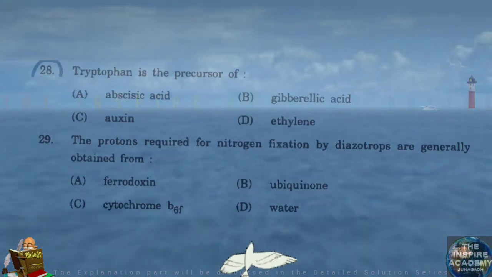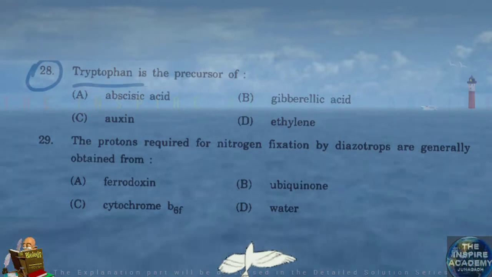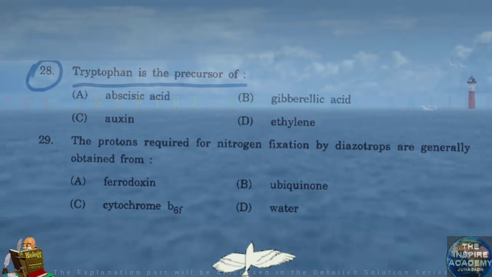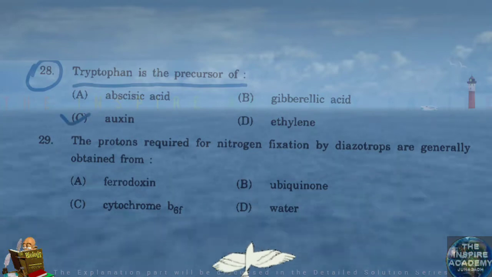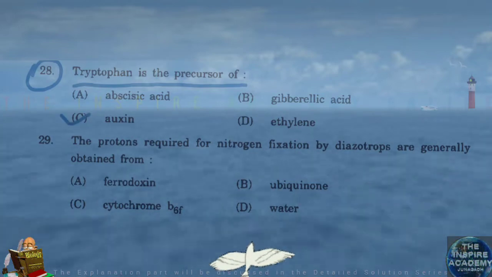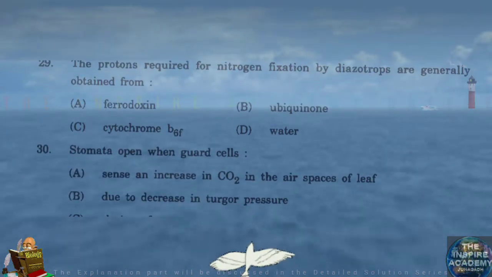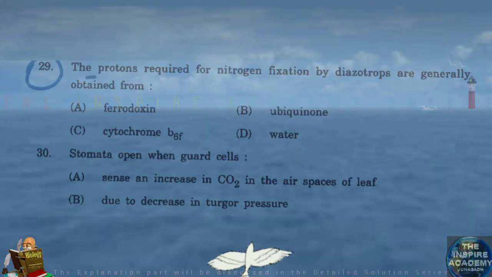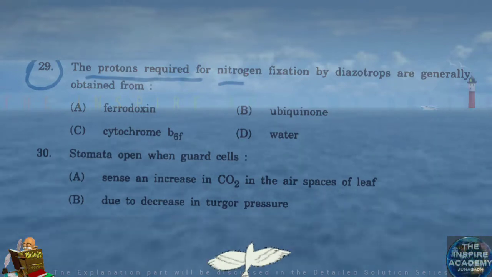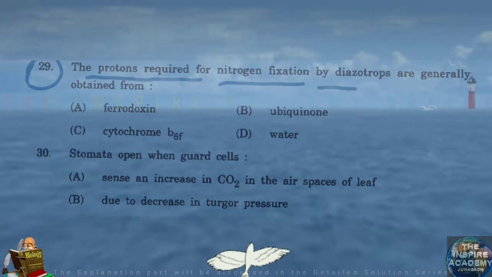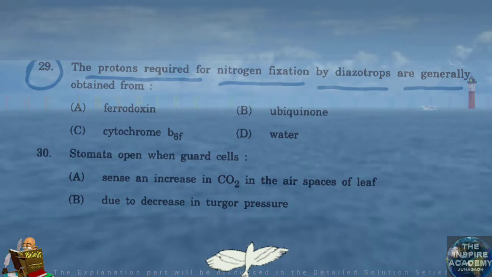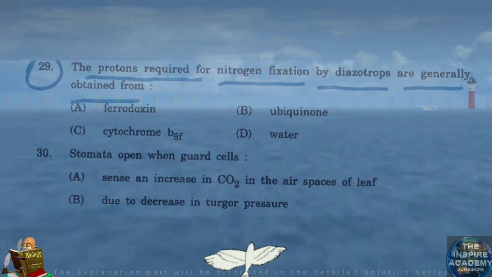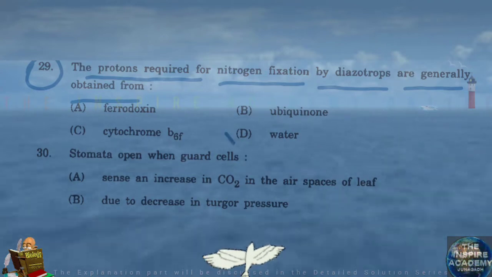Question number 28. Tryptophan is the precursor of auxin. Question number 29. The protons required for nitrogen fixation by diazotropes are generally obtained from water.